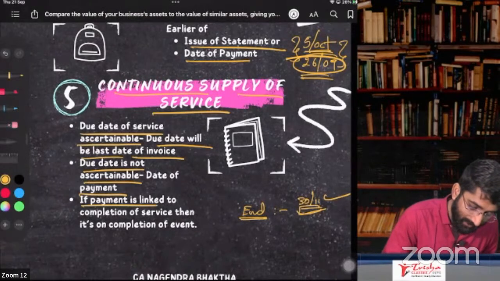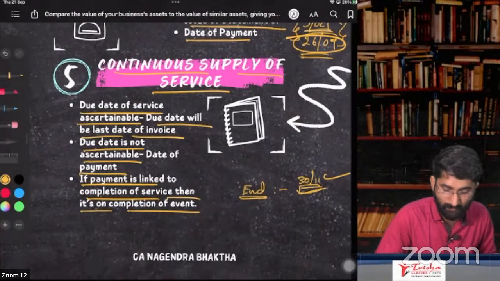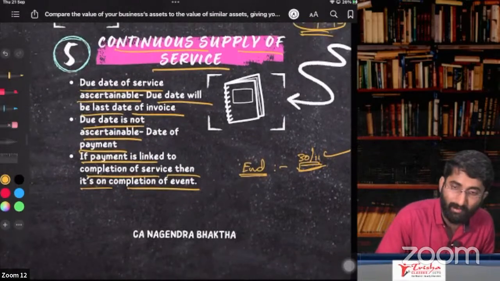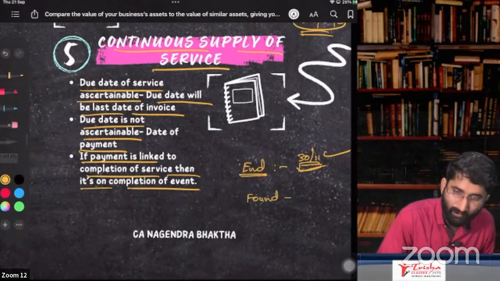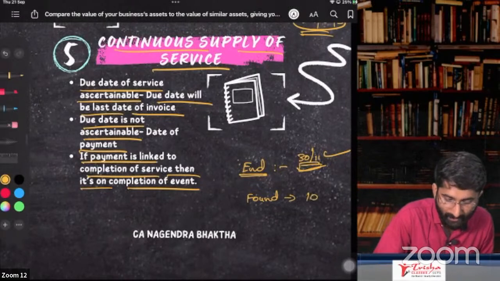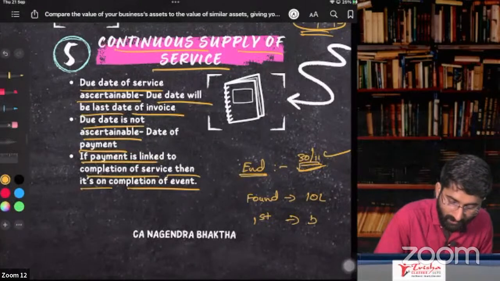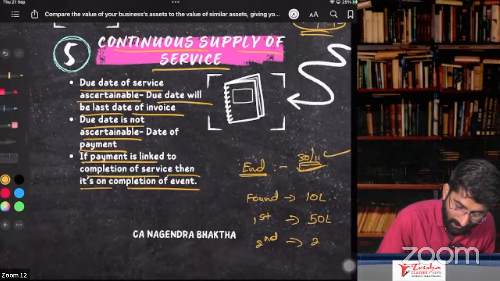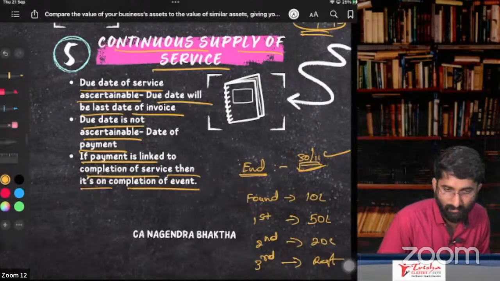If the payment is linked to the completion of the service, then it's on completion of the event. Example, again construction. The contract is that once the foundation work is done, you pay me 10 lakh rupees. First floor is done, you pay me 50 lakh rupees. Second floor is done, then 20 lakh rupees. Finally, when the third floor is done, you pay me the rest of the contract amount.